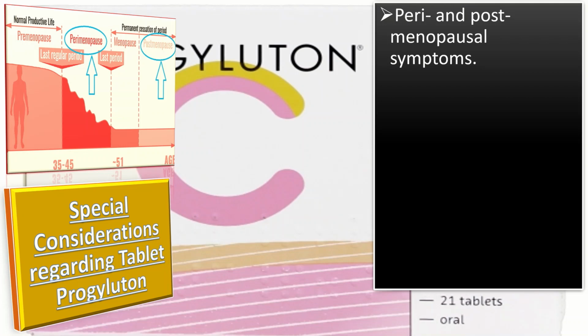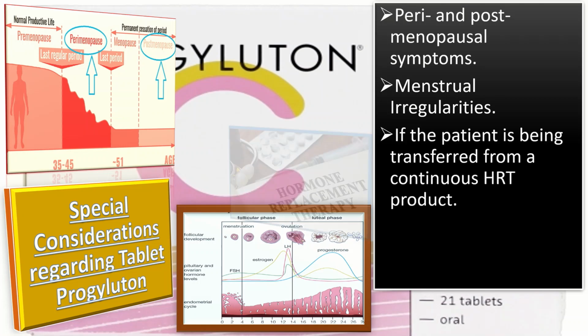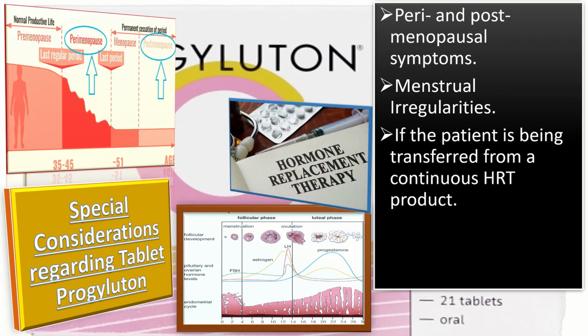Second consideration is regarding menstruation. For women still having periods, the first tablet should be taken on the fifth day of their menstrual period. If the menstruation has stopped or is infrequent or sporadic, then the first tablet can be taken at any time. Third consideration is about if the patient is being transferred from a continuous HRT product. The patient may start Progyluton on any convenient day. For those transferring from a cyclic or sequential product, Progyluton should be started following the completion of the previous regimen.